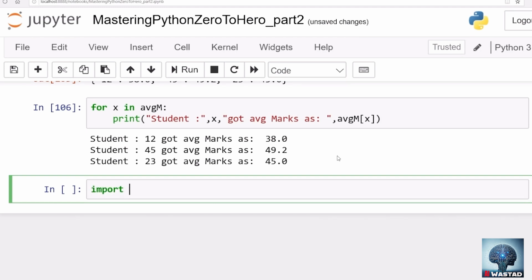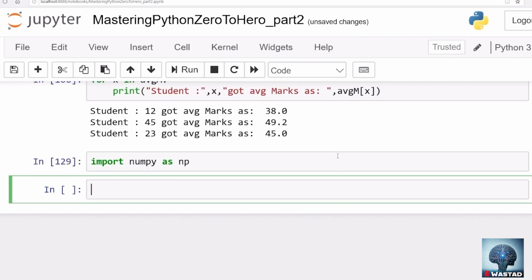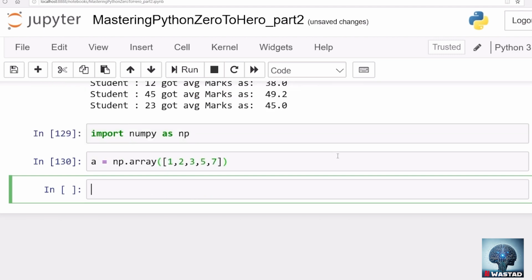First of all, we need to import the NumPy package, and we may rename it as np for future use. So let's say that is imported. Now let's say A is an array: np.array, which is a function, and we may have a list inside, let's say 1, 2, 3, 5, 7. Let's say that's an array. We can also define the array using a tuple rather than a list. It's our choice, either way. 2, 3, 5. Let's say that's another array, for example.